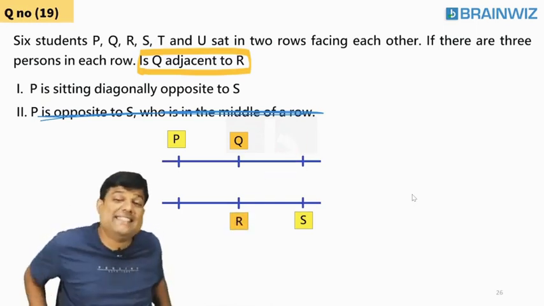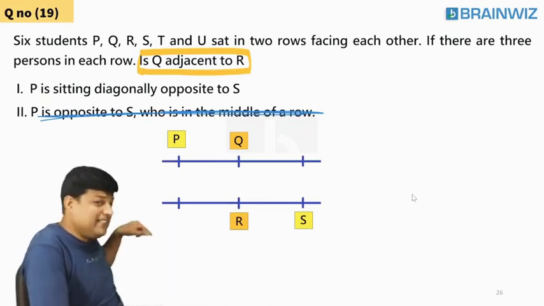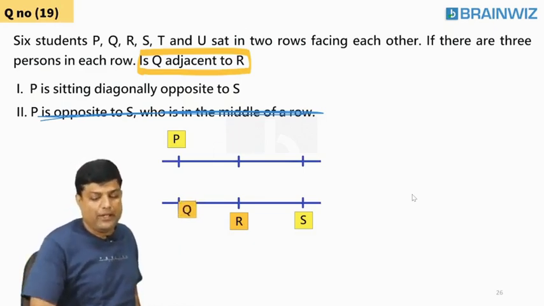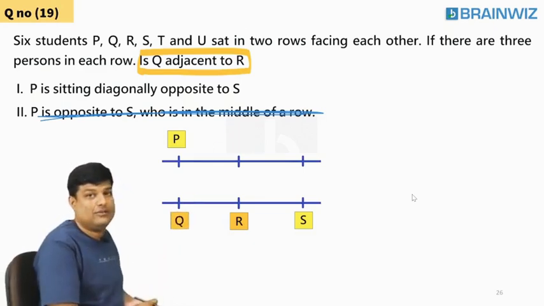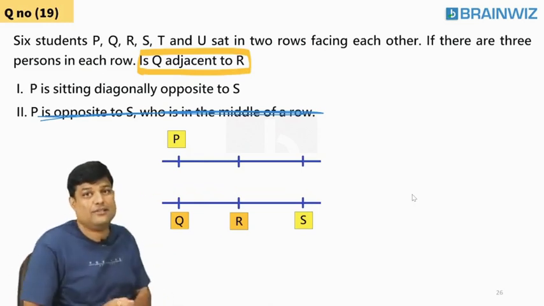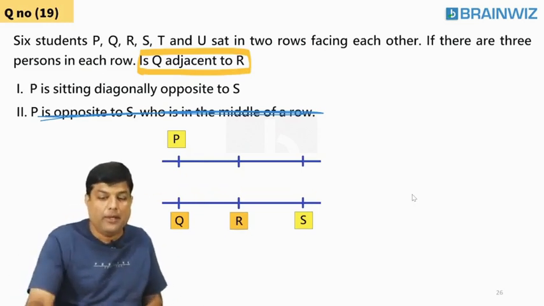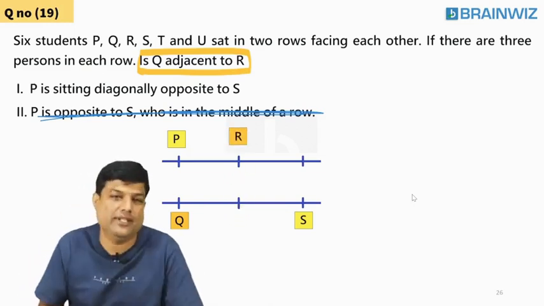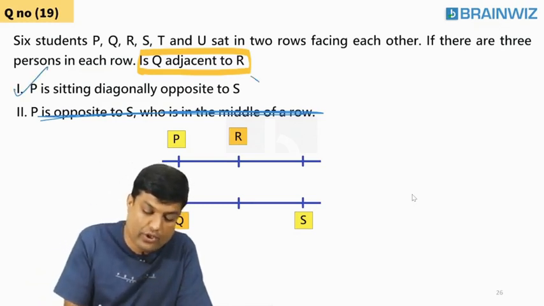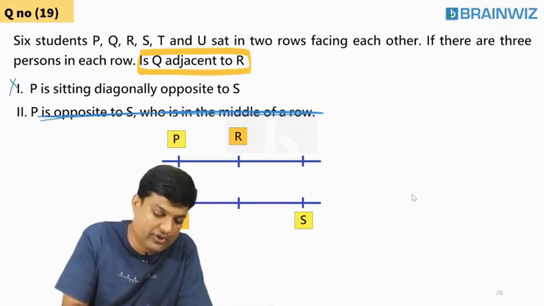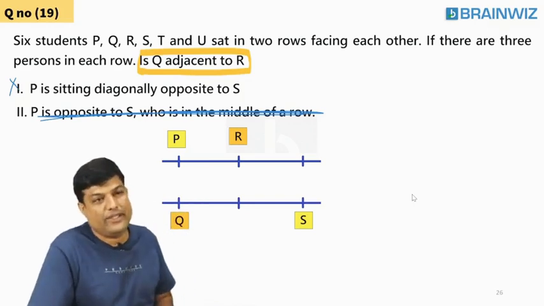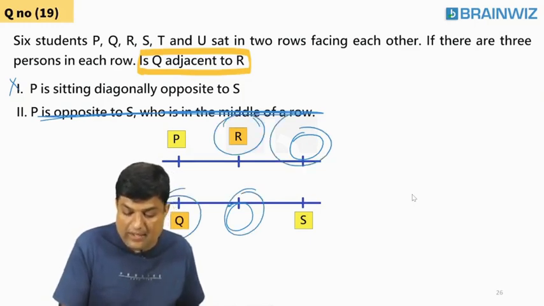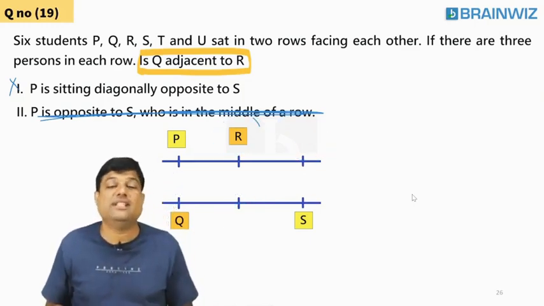Maybe Q and R sit there. If Q and R are sitting here, they are not adjacent, sir. Maybe Q and R can be this side. Maybe Q and R can be that side also. Yes or no? They have many places. So do you think statement 1 alone is sufficient? No, sir. Statement 1 alone is not sufficient. Are you understanding, everybody? Many possibilities are there. That's the reason we cannot say with statement 1 alone.